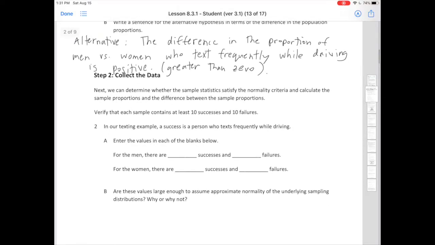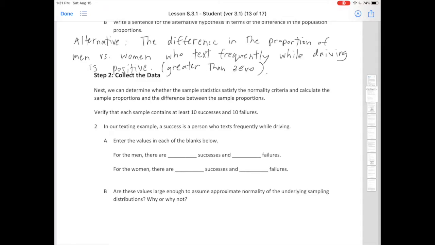Step 2, collect the data. Next, we can determine whether the sample statistics satisfy the normality criteria and calculate the sample proportions and the difference between the sample proportions. Verify that each sample contains at least 10 successes and 10 failures. In our texting example, a success is a person who texts frequently while driving. Enter the values in each of the blanks below.